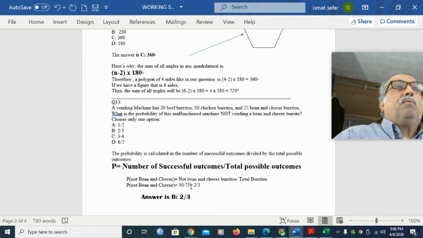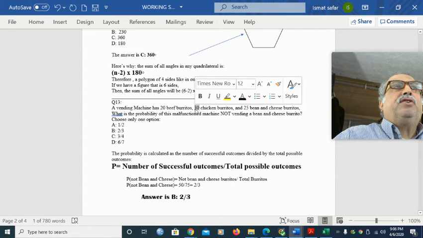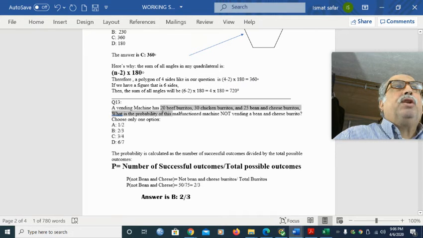And then not bean and cheese is the sum of 30 and 20. So it is 50, because they're not bean and cheese, they are chicken and beef. And that is the successful outcome. So we have 50 divided by 75. Why 50 divided by 75?